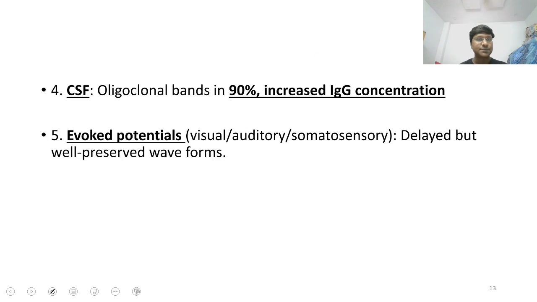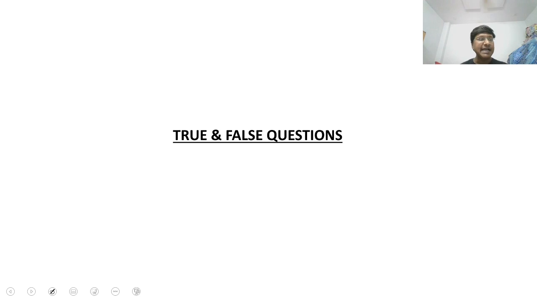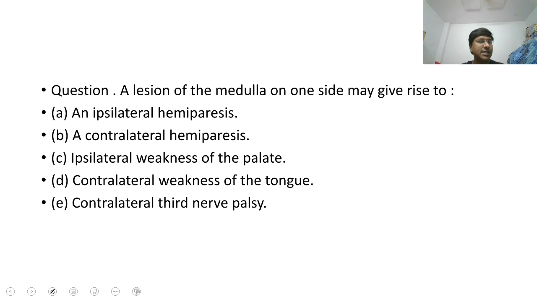Okay. So now we will move on. I have discussed the clinical based question. Now let me discuss the true or false type of questions. There is a lesion in the medulla on one side, right? That may give rise to: A, ipsilateral hemiparesis; B, contralateral hemiparesis; C, ipsilateral weakness of the palate; D, contralateral weakness of the tongue; E, contralateral third nerve palsy. Tell me whether each is true or false.